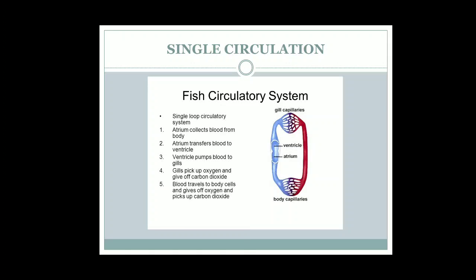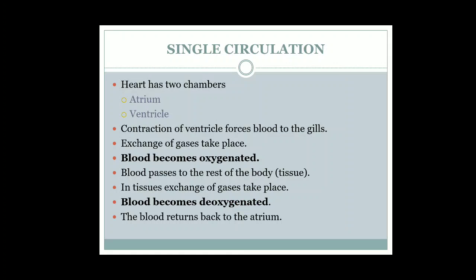Atrium collects blood from body, atrium transfers blood to ventricle, ventricle pumps blood to gills, gills pick up oxygen and give off carbon dioxide. Then blood travels to body cells and gives off oxygen and picks up carbon dioxide. So it is a single circulation and it occurs in fishes as they have 2-chambered heart.